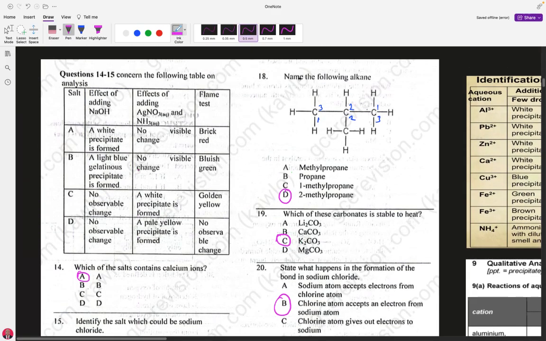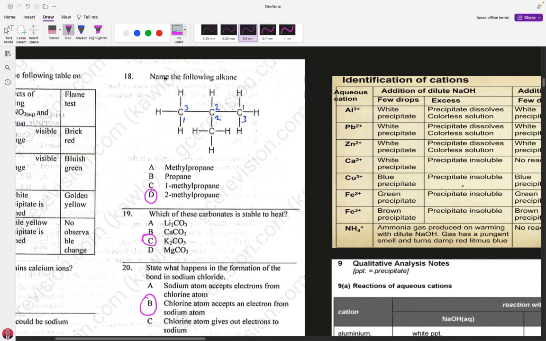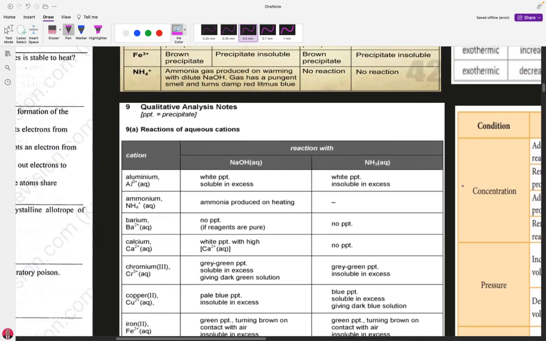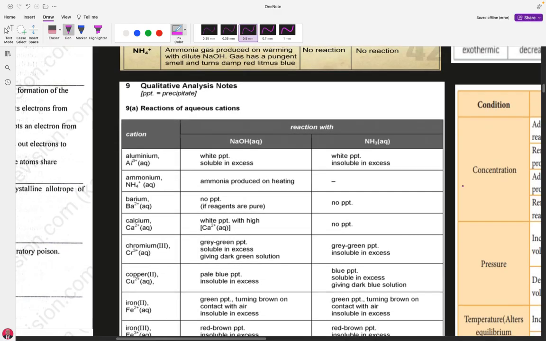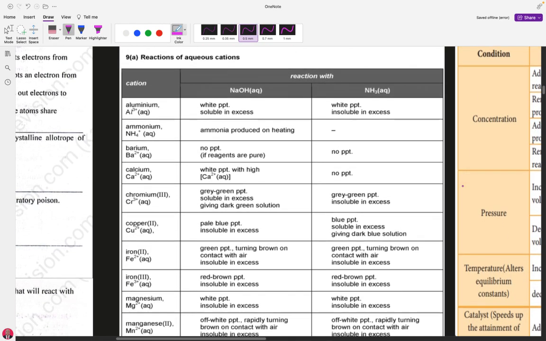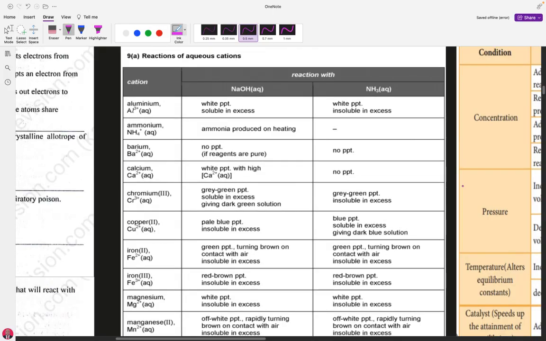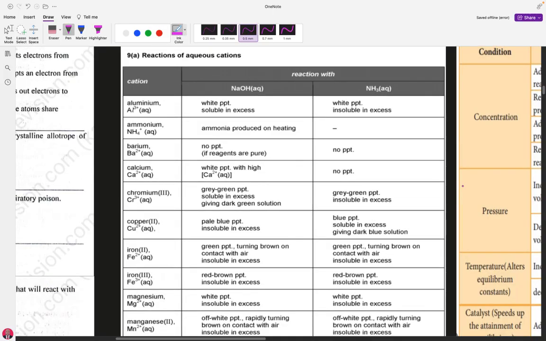If you look at the table, you will see the blue one. And if we go back to my reference, which I have advised you to use when preparing for the exam, try to know your qualitative analysis. Study it very well, know the cations, know their reaction with sodium hydroxide, know their reaction with aqueous ammonia. When you get to the exam, you are going to succeed.